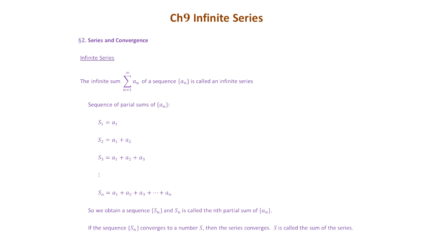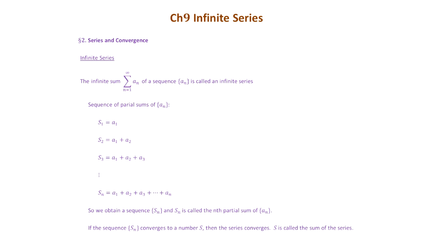You just add all the numbers in the sequence and you call that a series. So that's the difference. A sequence is infinitely many numbers in order, and a series is the sum of those numbers. So that's the definition of series, or infinite series, because you have an infinite number of numbers to add.